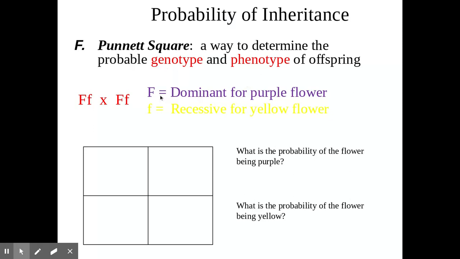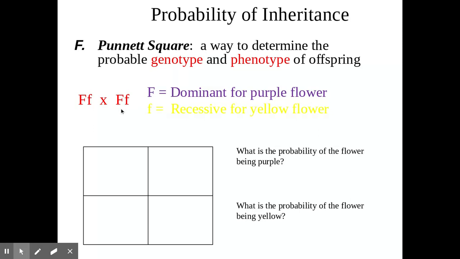Okay, so here's one example. We have capital F, which is dominant for purple flowers, and we have lowercase f, which is recessive for yellow flowers. This is representing the parents. So if we are to cross what we're going to call one heterozygous parent with another heterozygous parent, and I'm calling them that because I see they have 1 dominant and 1 recessive, 2 different genes, then they're called hybrid or heterozygous. The phenotype, these are the gene pairs, but the phenotype of these parents are purple. I know this because they have that dominant trait, okay?